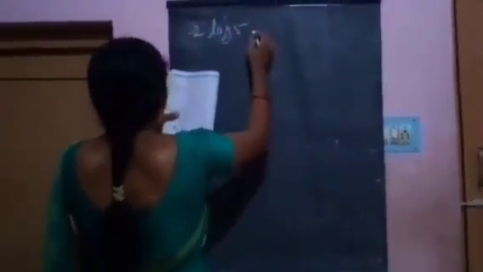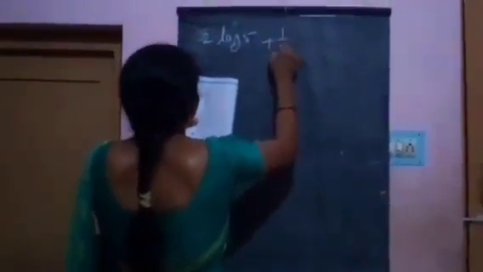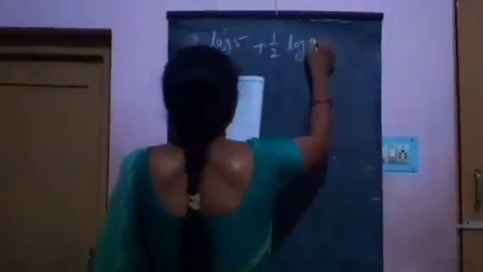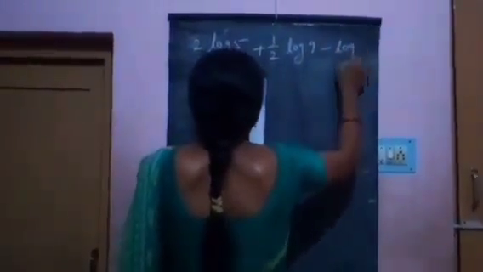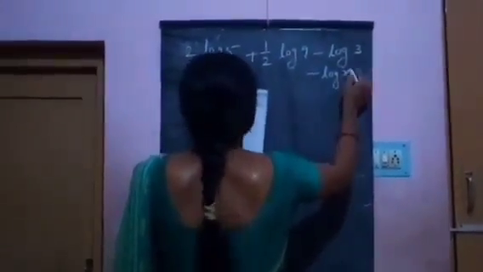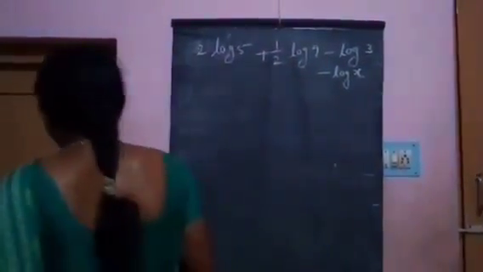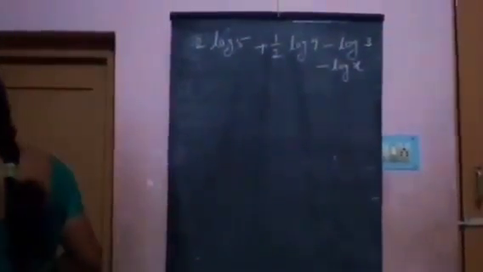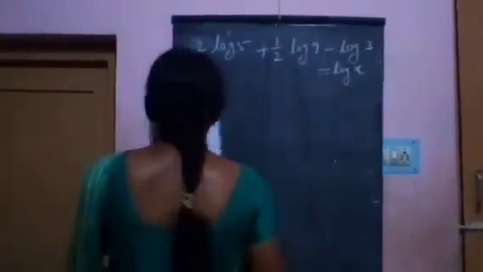Next, example 14. Find x if 2 log 5 plus 1 by 2 log 9 minus log 3 minus log x equals log x.